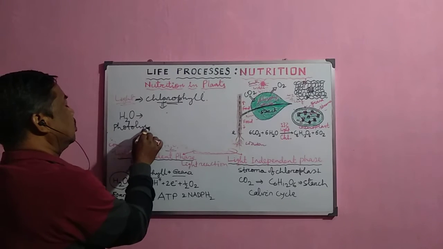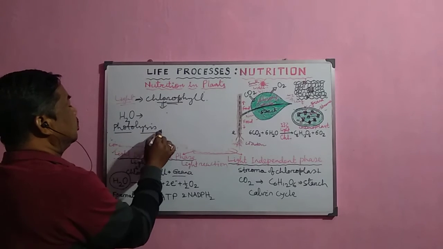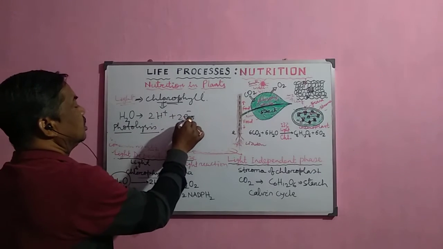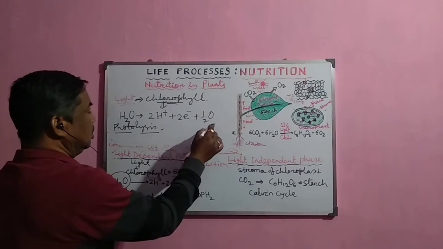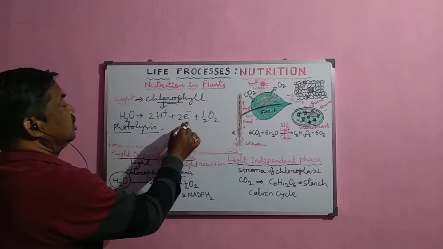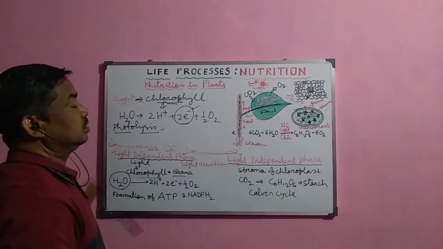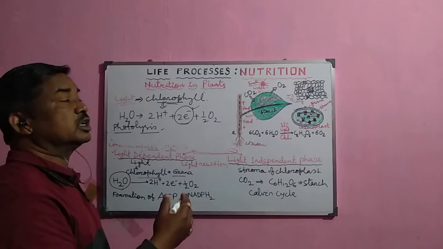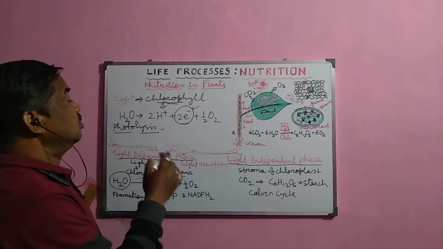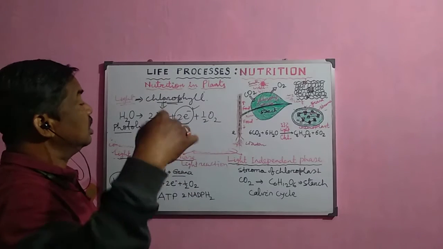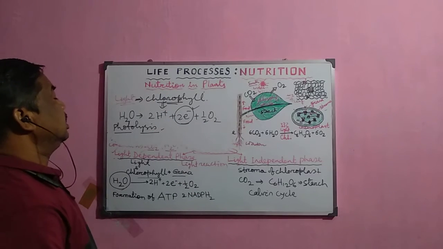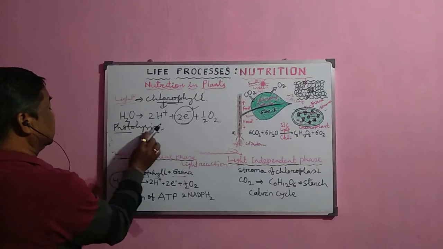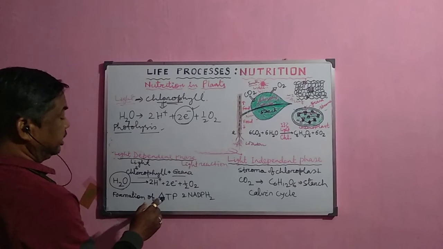During this photolysis, what happens? Water is split into two hydrogen ions, two electrons and O2. So these are the products. But the most important thing here is the electron. These electrons move from one primary electron acceptor to another. In this way, when the electron moves from one molecule to another, energy is transferred, and during this process energetic molecules like ATP are formed.